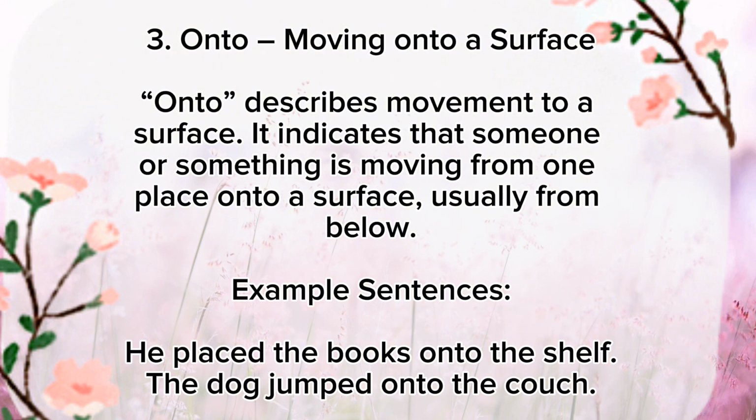3. Onto, moving onto a surface. Onto describes movement to a surface. It indicates that someone or something is moving from one place onto a surface, usually from below. Example sentences. He placed the books onto the shelf. The dog jumped onto the couch.